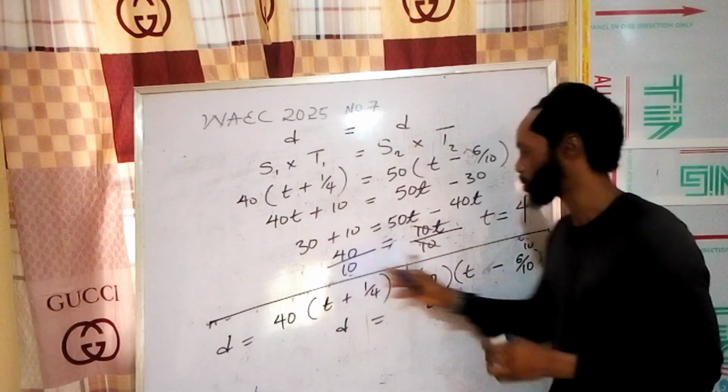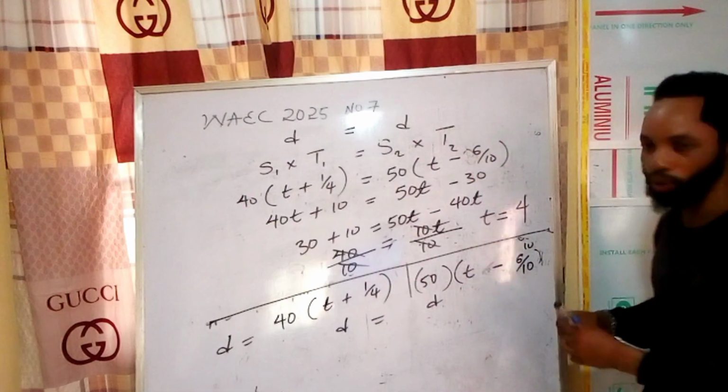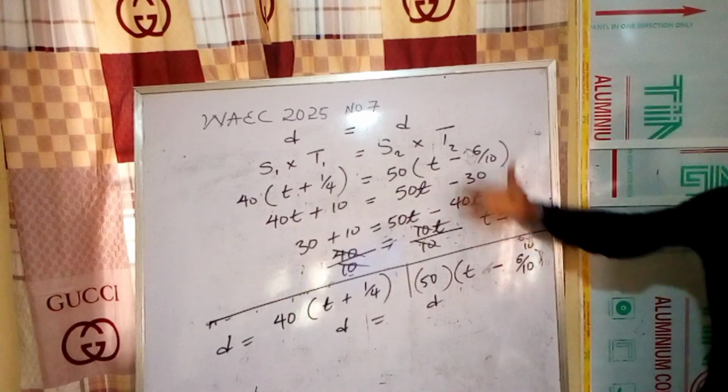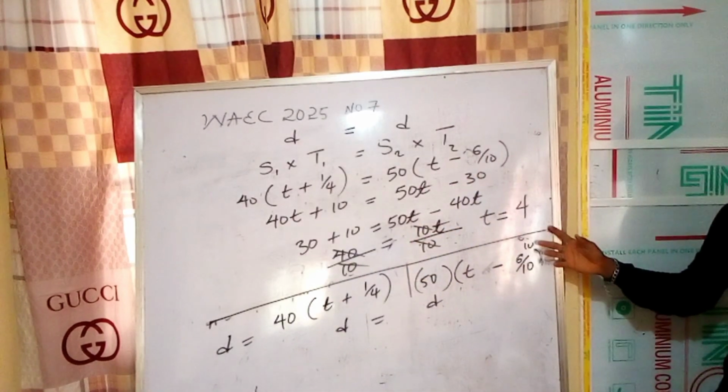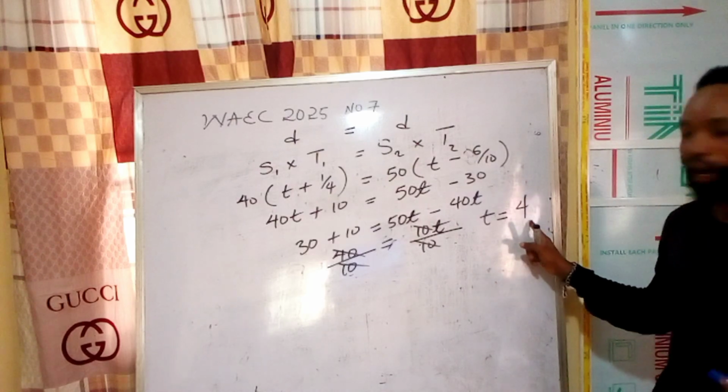Now our time is what? 4. Our T is 4. Our T is going to be 4. Look at what I did here. So if my T were 4 in the hour, that is 4 hours.